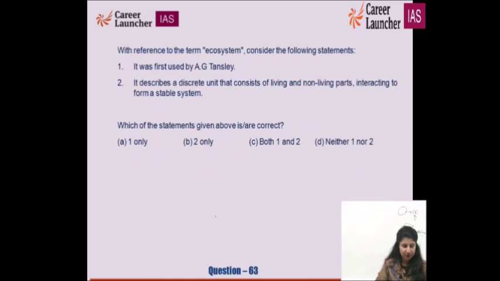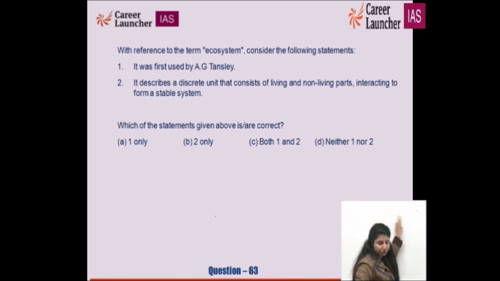Proceeding 63rd. With reference to the term ecosystem, consider the following statements. It was first used by A.G. Tansley. It describes a discrete unit that consists of living and non-living components interacting to form a stable system. Ecosystem.